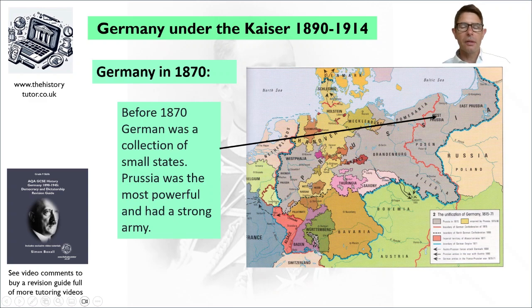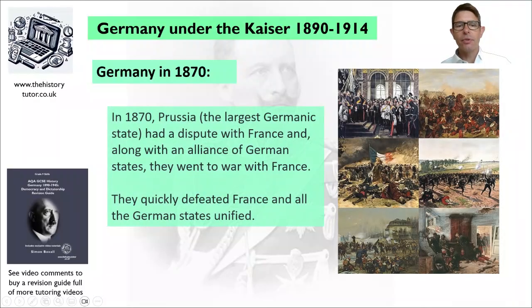Prussia had been the largest one, had been very dominant economically. It had a big economic union around all the Germanic states. Prussia was the most powerful, therefore, and was very militaristic, had a very strong army, had been very successful in recent wars. In 1870, Prussia had an argument with France, and alongside an alliance with the other German states, went to war with France. They defeated France.